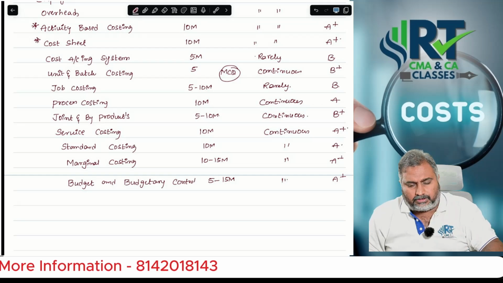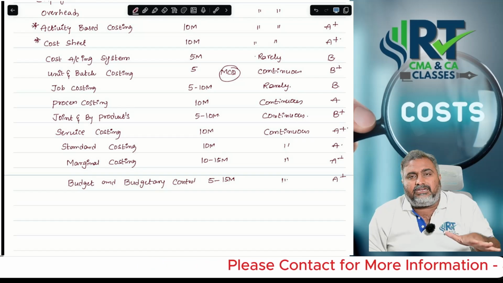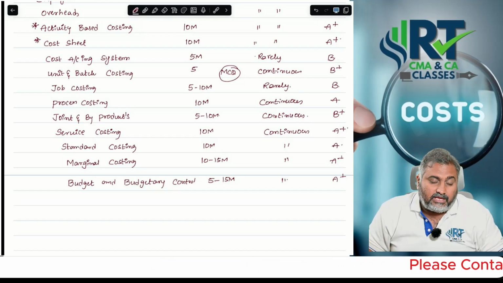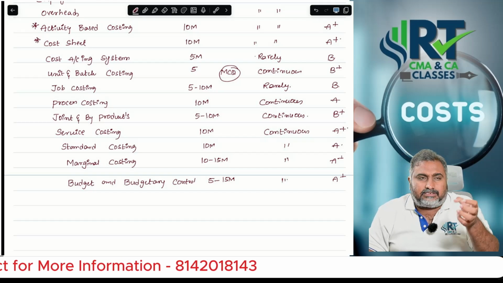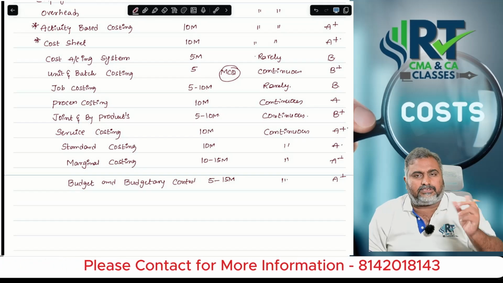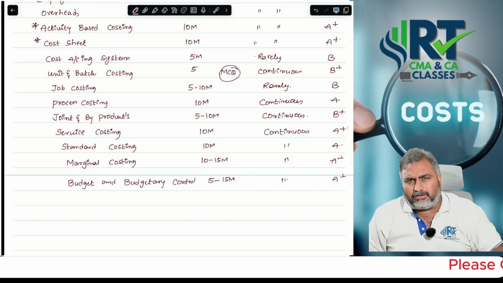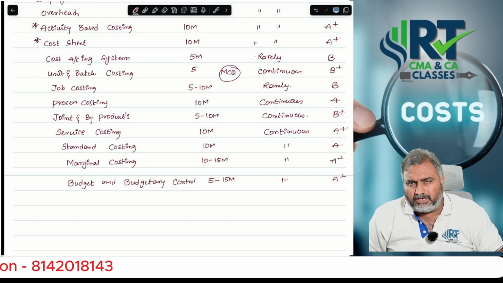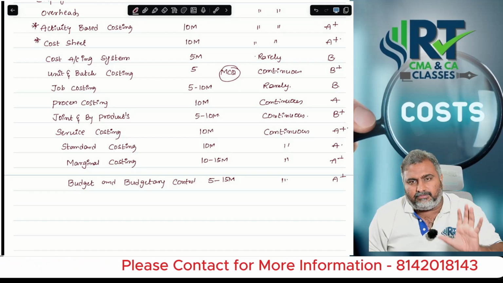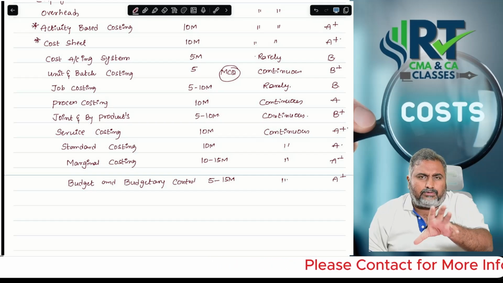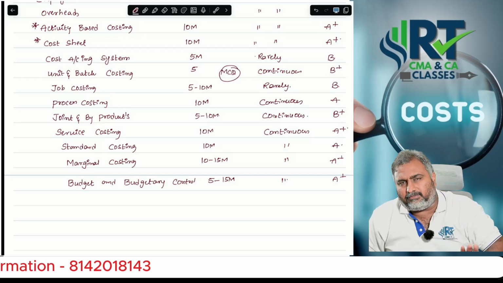Once you're done with the theory part, first start problems based on the production budget. First category, production budget. Second category, problems related to the flexible budget itself. In the recent ICAI study material, they added some beautiful questions at the end of the chapter. Try to solve those questions also, like labor budget preparation and raw material consumption budget. If you want to check some previous examination questions also, go through my material as well.